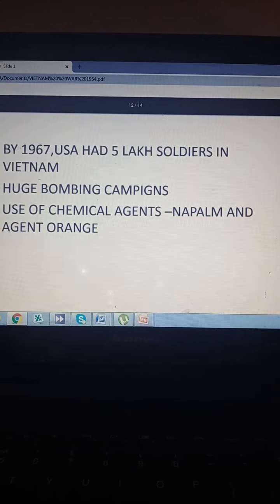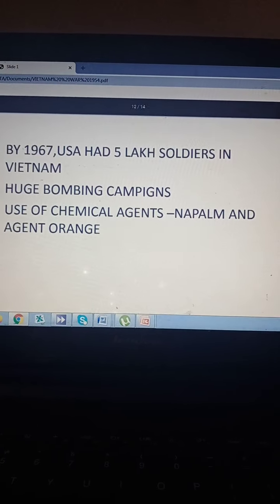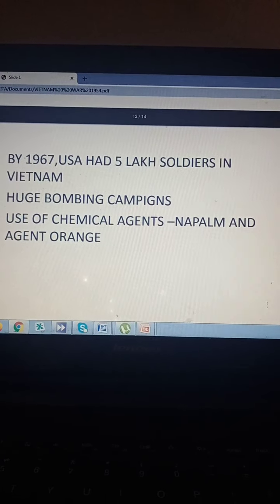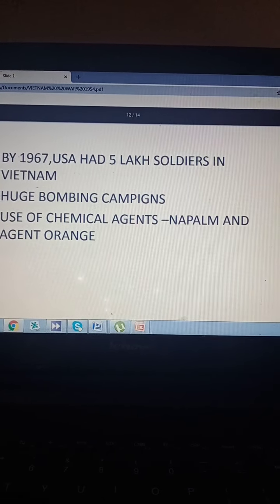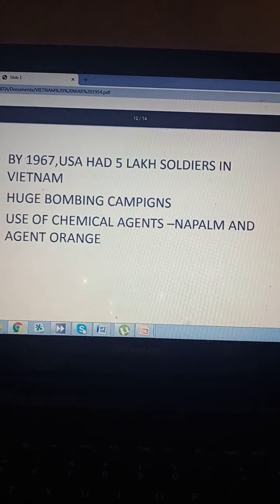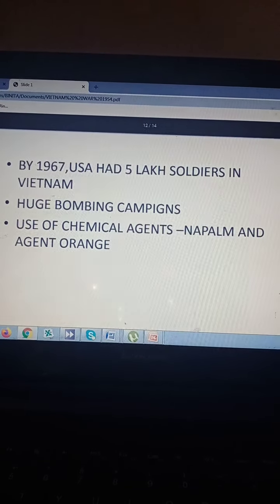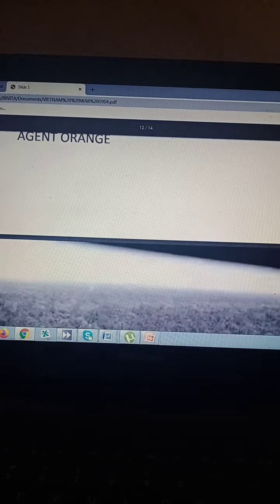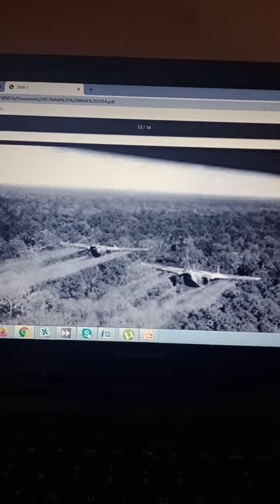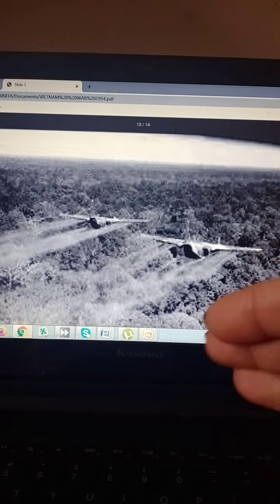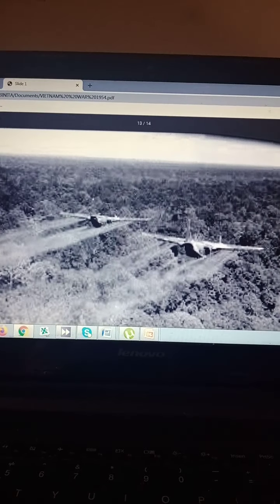It takes a lot of time, and the forests have still not grown back. The children and women are all disabled to this date. We can see it is because of the aftermath of the Vietnam War, the use of napalm and Agent Orange, and that's really horrifying, children. And you can also look at the pictures here, where the US is using its planes to throw the chemical, napalm, to burn the entire forest.